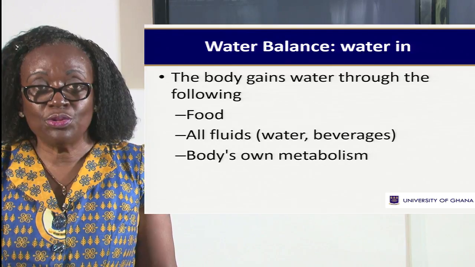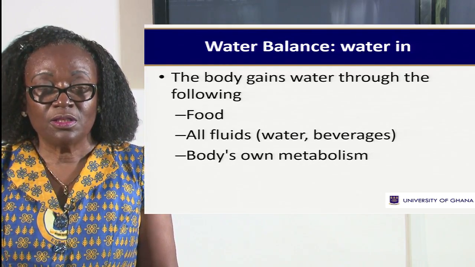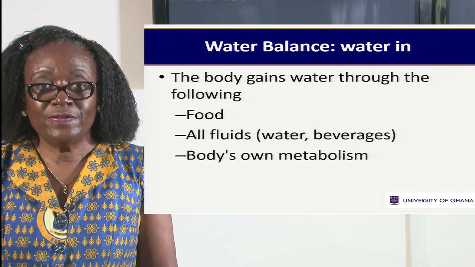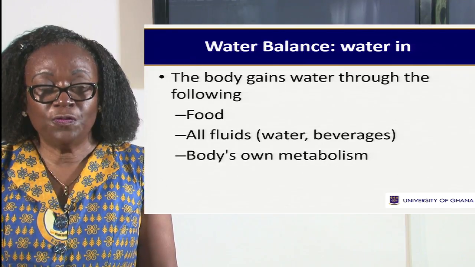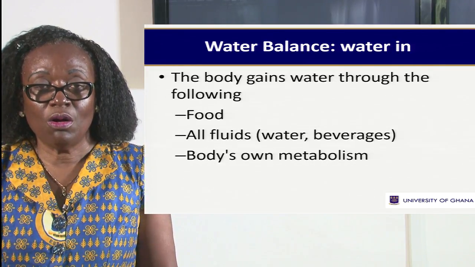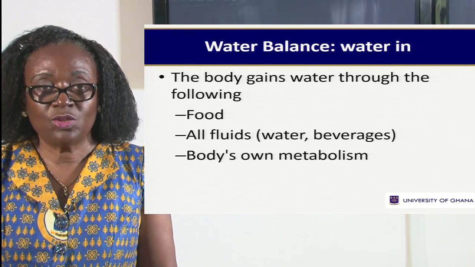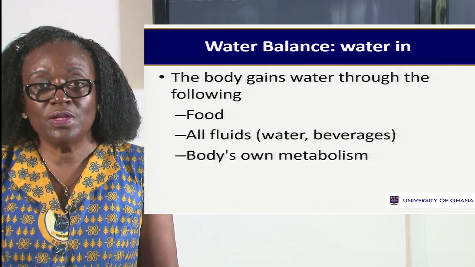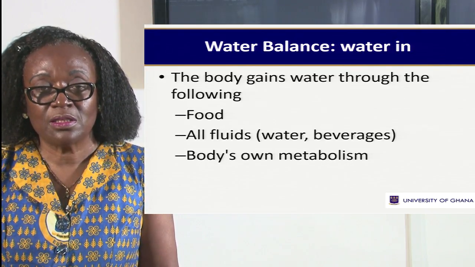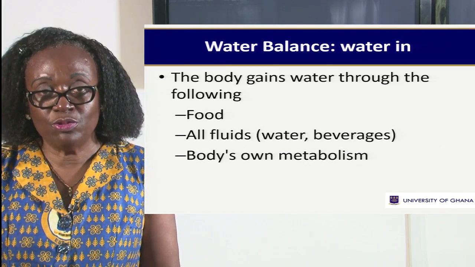The body gains water through three main routes. The food that we eat, so all foods that we eat, even the driest biscuit has some water in it. All fluids, that is water and all beverages that we drink, provide us with water, as well as water that is made inside the body through metabolism, through formation of substances. We also make some water. So there are three main routes, and we should be able to state these routes.